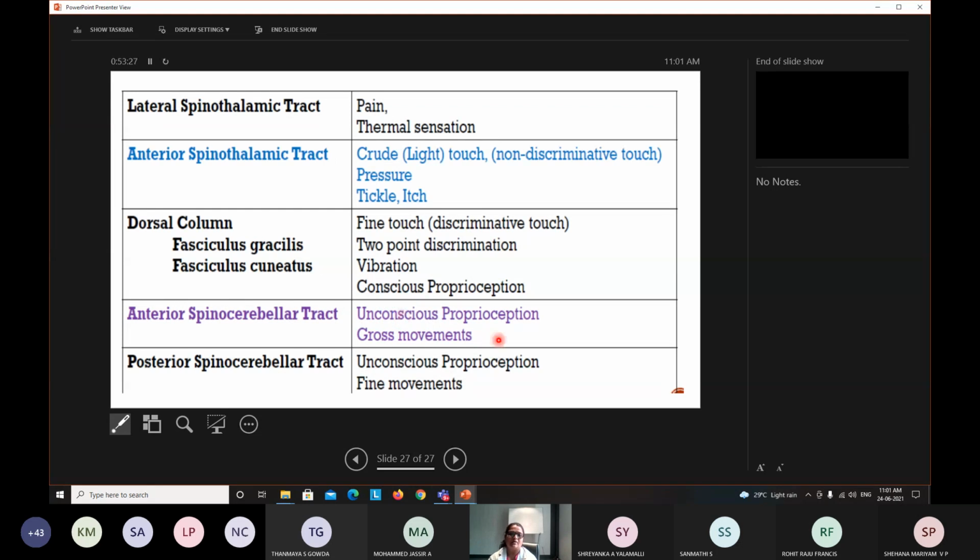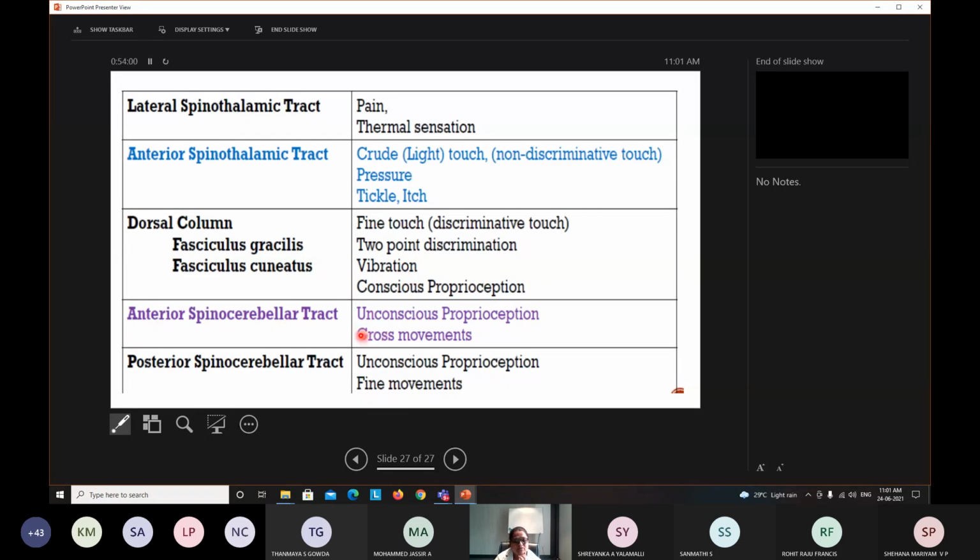Finally, to summarize, we classified the tracts as the dorsal column tract, the anterolateral column tract and the spinocerebellar tract. As for their functions: the lateral spinothalamic tract is involved in pain and thermal sensation, the anterior spinothalamic in crude touch and pressure sensation, whereas the dorsal column tract is concerned with fine touch, tactile discrimination, tactile localization, vibration and proprioception.